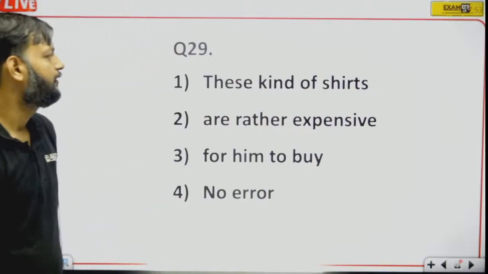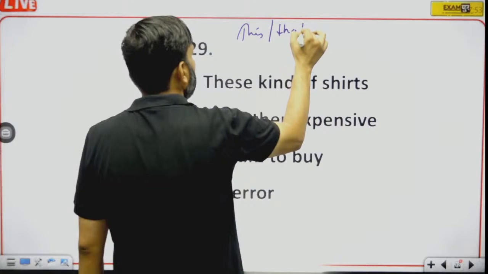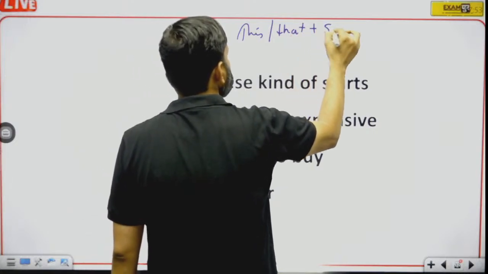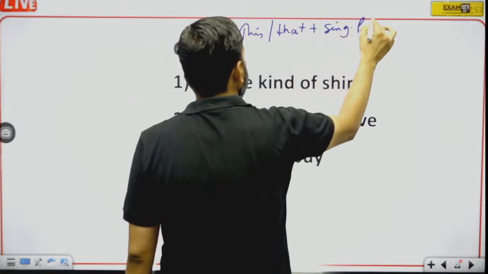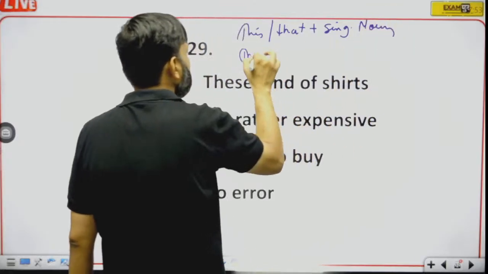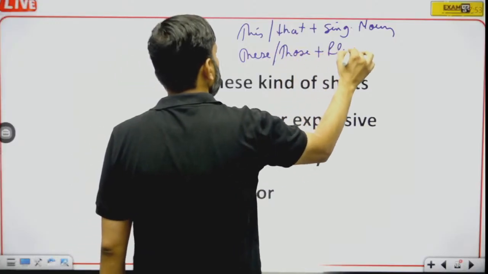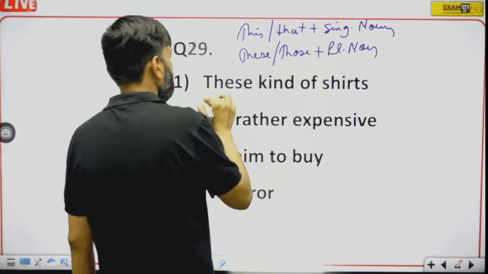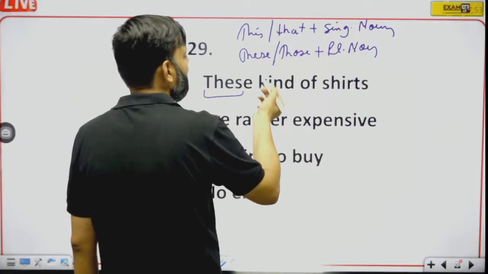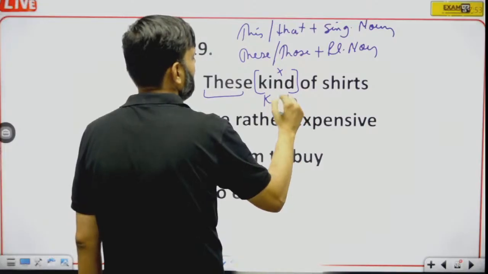Okay, question number 29. These kind. See, this and that are followed by singular noun, but these and those are followed by plural noun. Okay, so here we have the word these and kind is singular, so kind will be replaced by kinds.